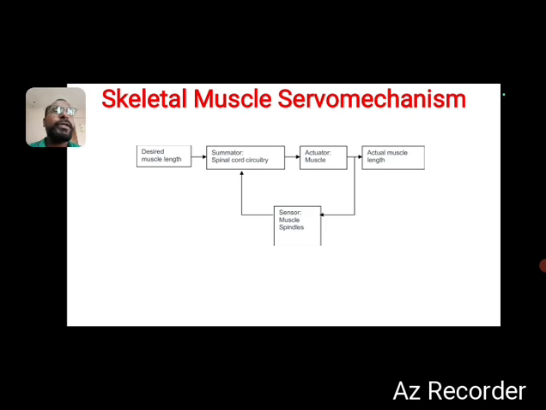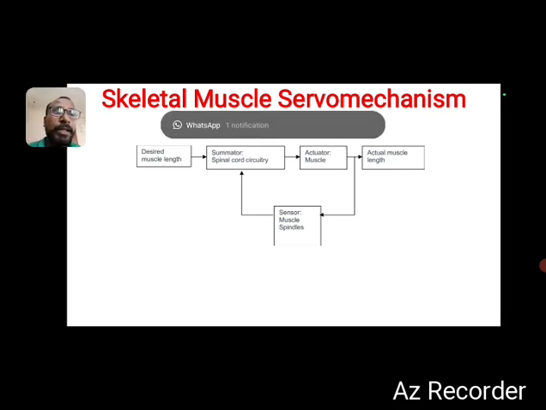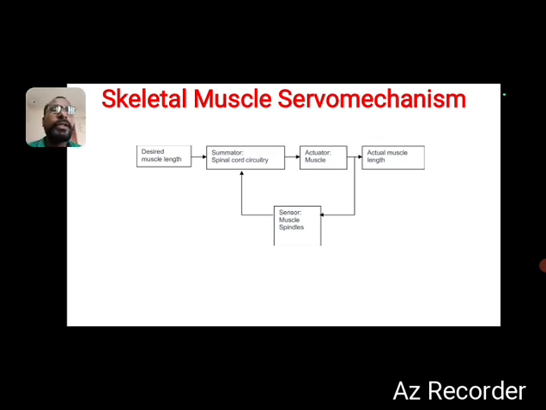The desired length is positive and the feedback from the sensor, the muscle spindles, is a negative signal, so we get the difference value. We can call it either the summator or the comparator, no problem. Summator and comparator are not the same, but here it is doing the same process. The summator here is the spinal cord circuitry.